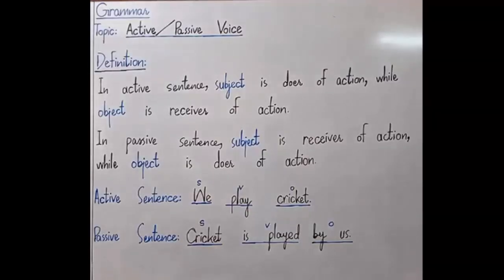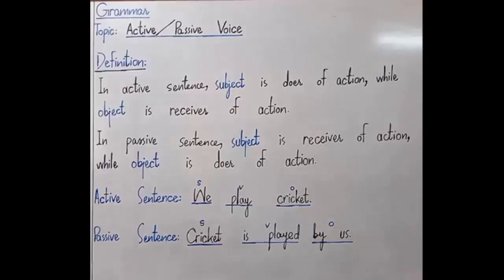But in a passive sentence the process is reversed. In a passive sentence, the subject becomes the receiver of action while the object becomes the doer of action. How it all happens I will tell you through the rules of passive voice. But this is quite clear that in an active sentence, the subject is the doer of action while the object is the receiver of action. On the other hand, in a passive sentence, the subject is the receiver of action while the object is the doer of an action.